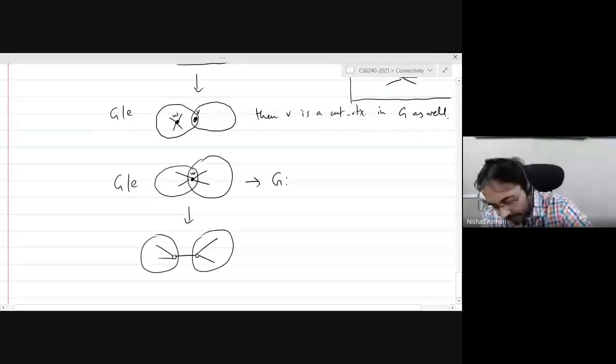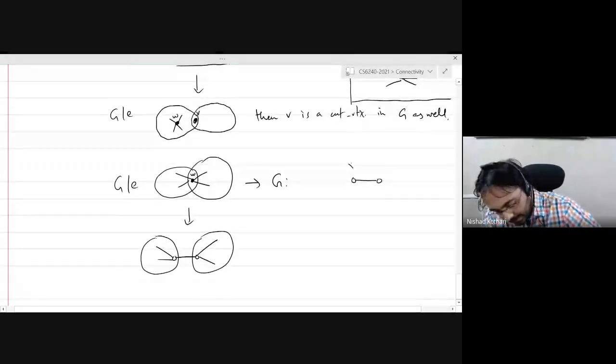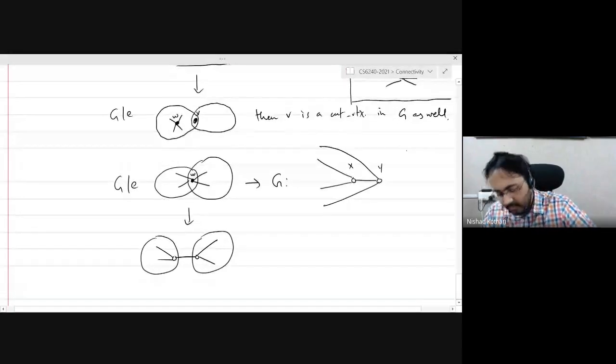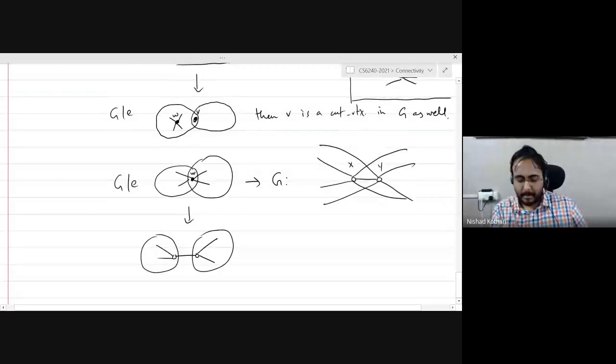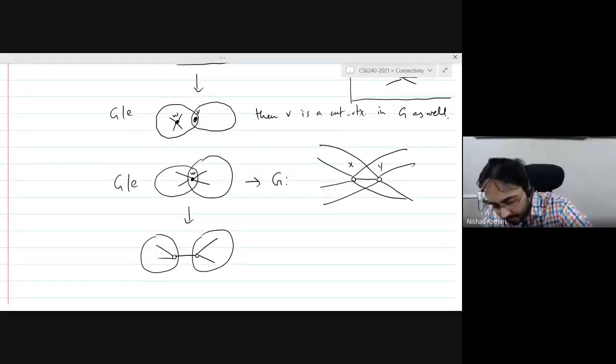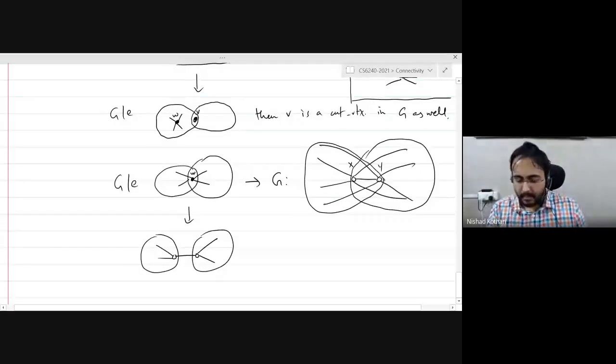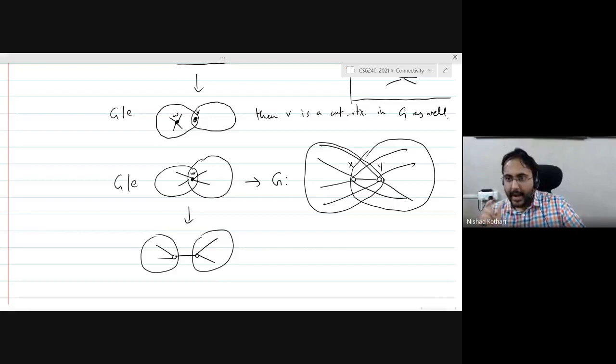What could happen in G is that you have this edge xy, and now the neighbors of x and y could be in both sides. So it may not be a cut edge, but the two ends of the edge will be a two vertex cut.